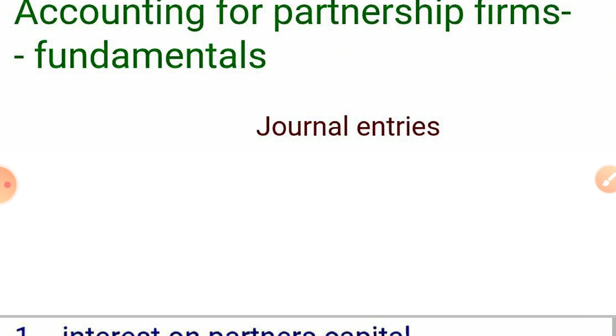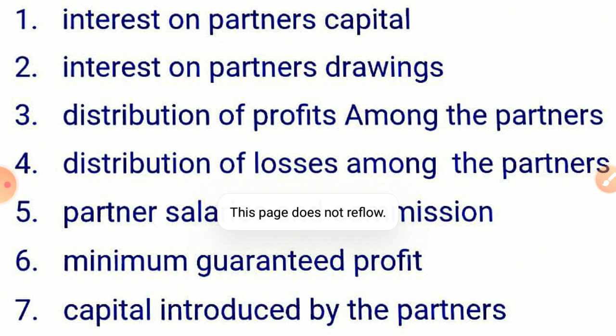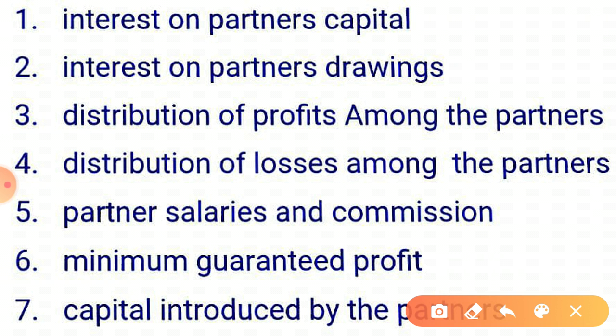Okay, sir. So shall we start? Yes, sir. Okay. So interest on partners capital. What will be the journal entry for interest on partners capital? Since it's an expense for the partnership firm, it will be debited, isn't it? And what will be credited? Partners capital account will be credited. So what will be the journal entry? The journal entry will be interest on partners capital account debit to A's capital account, to B's capital account. Is this point clear?